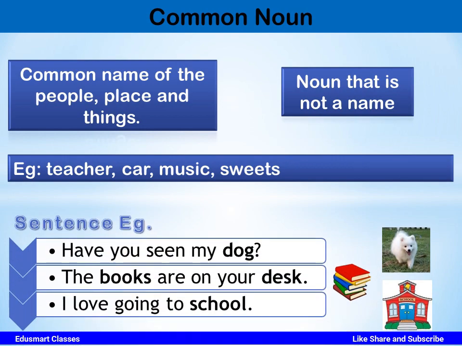Let us see some sentence examples. Have you seen my dog? Here dog is a common noun. The books are on your desk. Books and desk are common nouns. I love going to school. School is a common noun. It is a commonly used word.